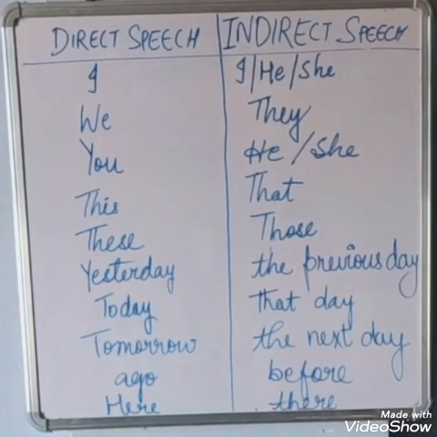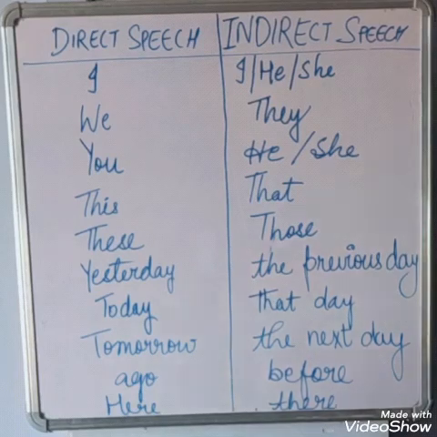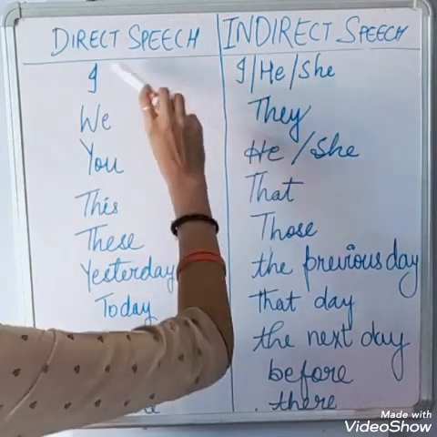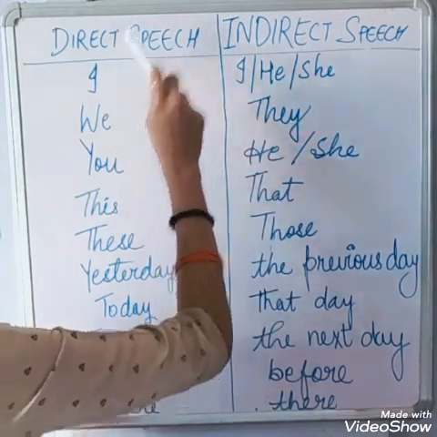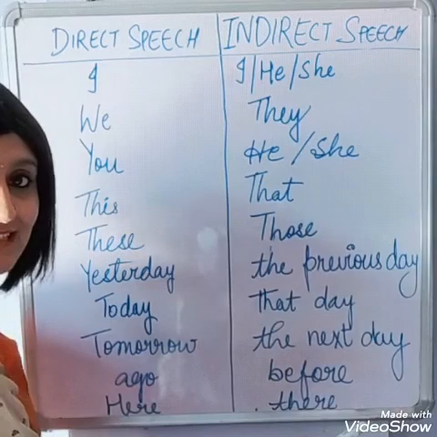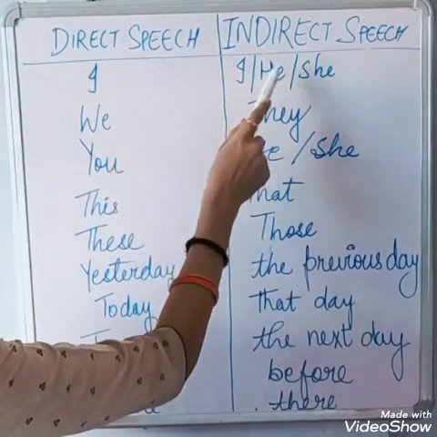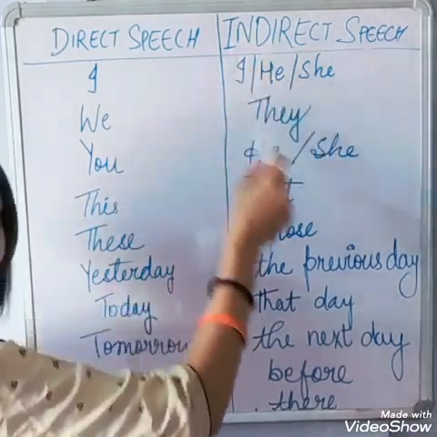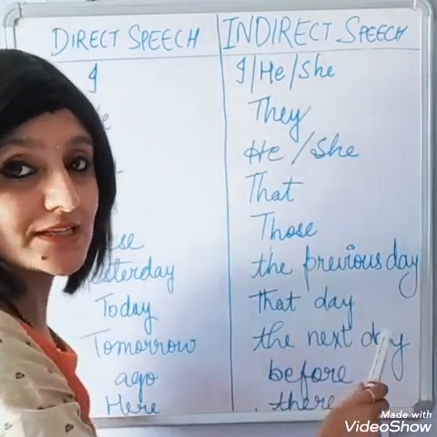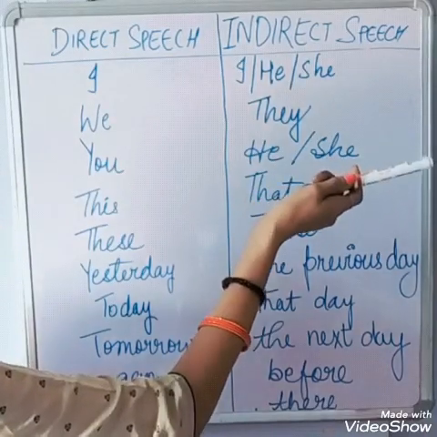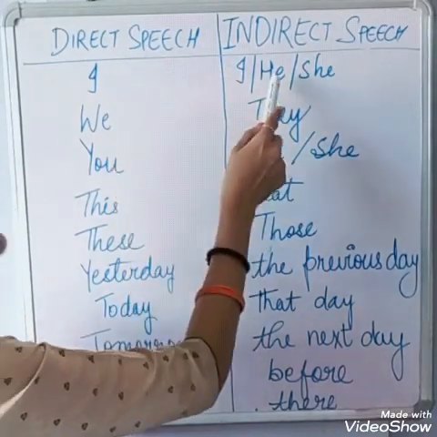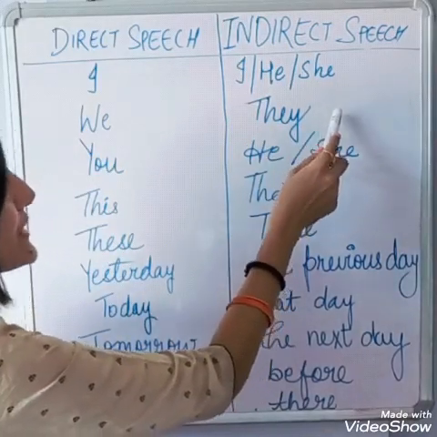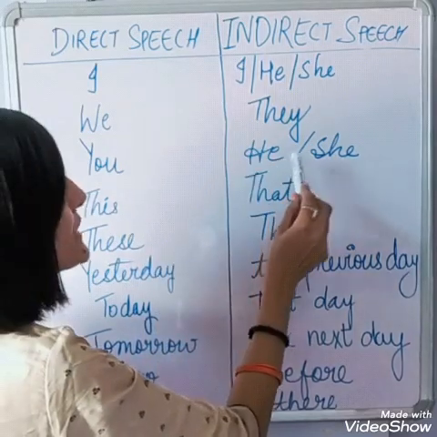Now there are some other changes which we are going to learn right now. These are direct speech words, and when we convert them to indirect speech, they convert like this. "I" will convert into "he" or "she." "We" will convert into "they," because a third person is involved in indirect speech. So the third person will be speaking for you. That's why he will use "he" or "she." "You" will convert into "he" or "she."